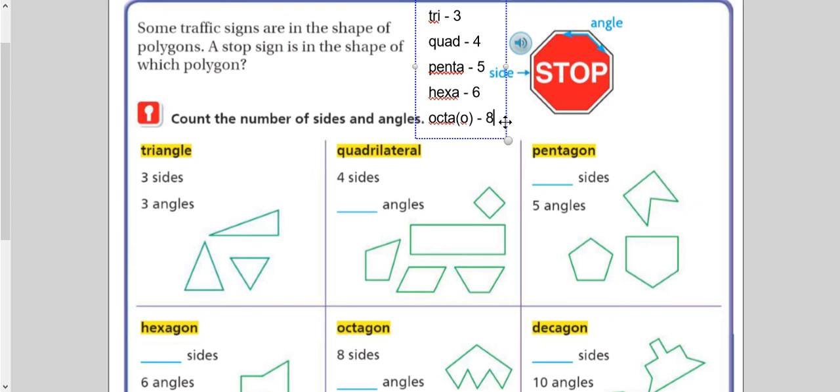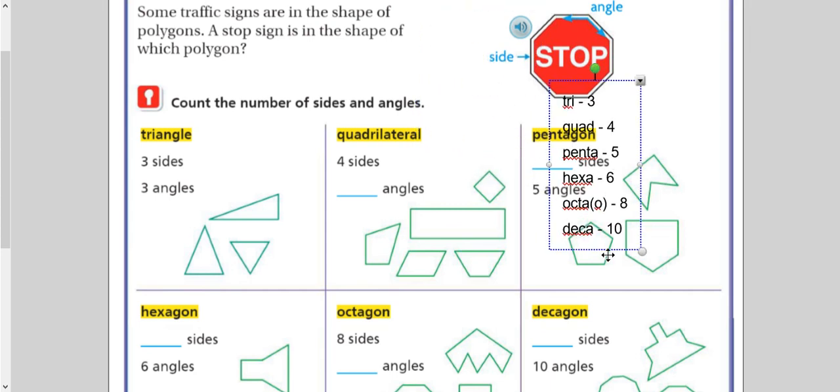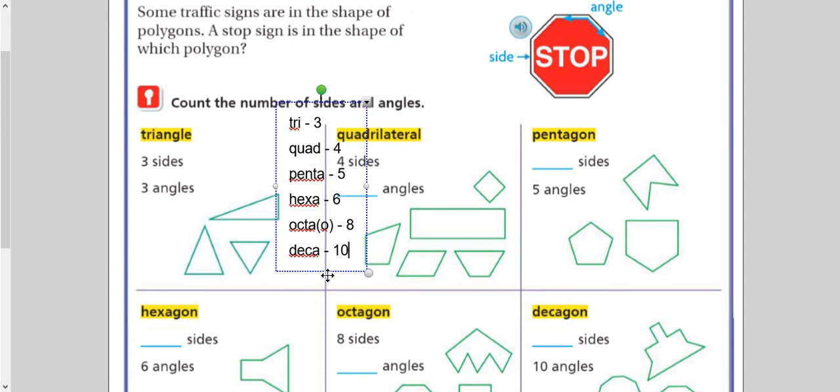So we have an octopus, an 8-legged animal. And then we've got deca. And deca means 10. So like a decade, 10 years.